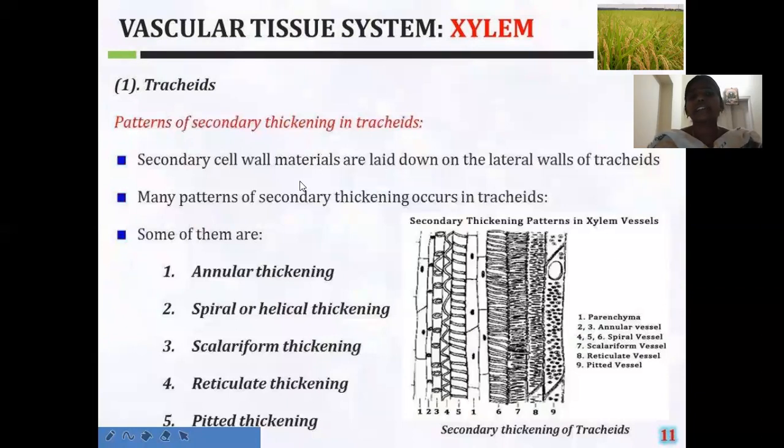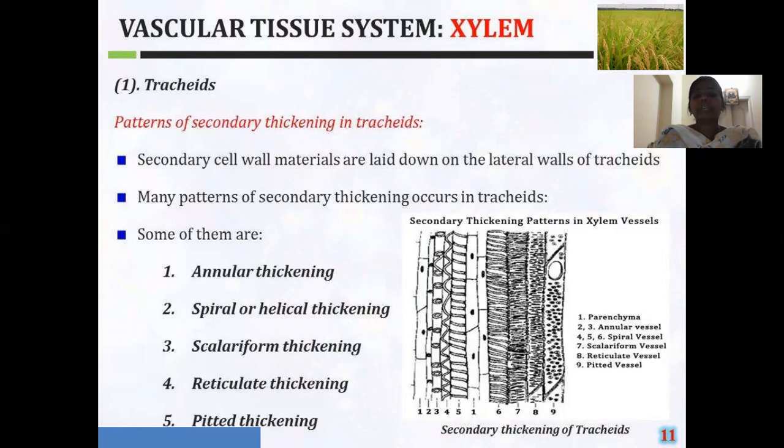Here we can see the different types of secondary thickenings. Then what is meant by secondary thickening? Secondary thickening is nothing but the secondary cell wall material deposited in particular cells in a different manner. Secondary thickening is the deposition of the secondary cell wall material, and those depositions are in different patterns.